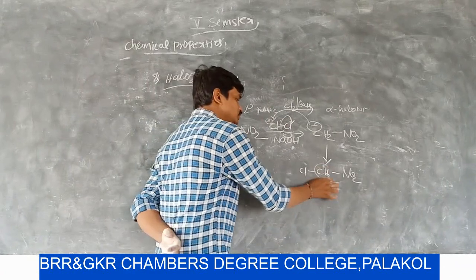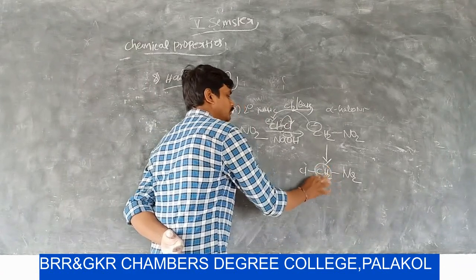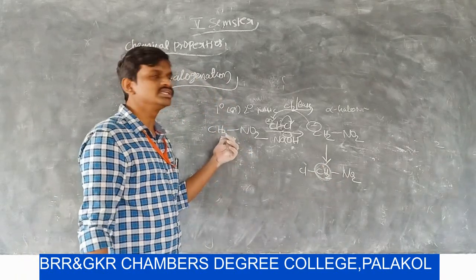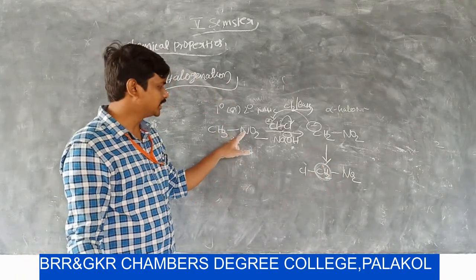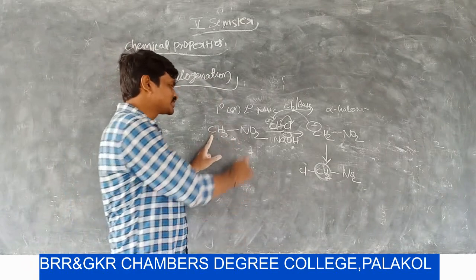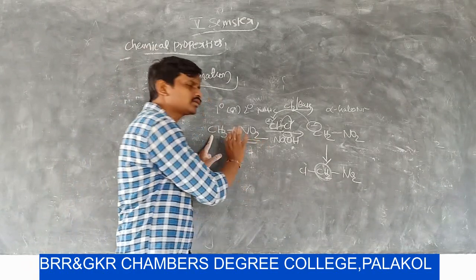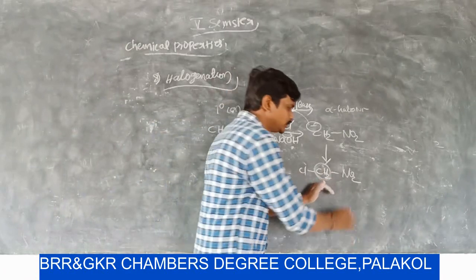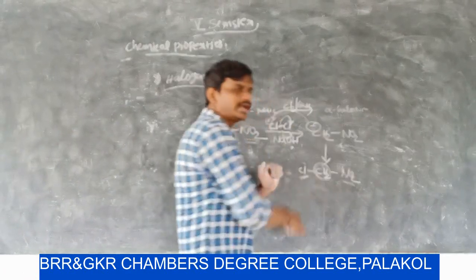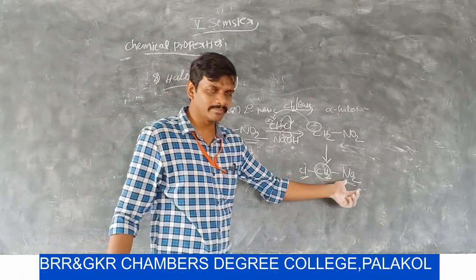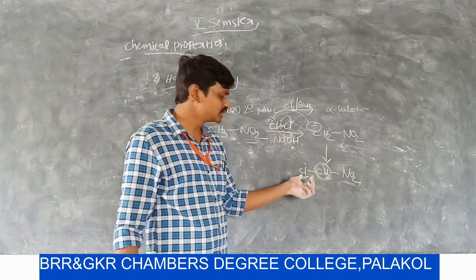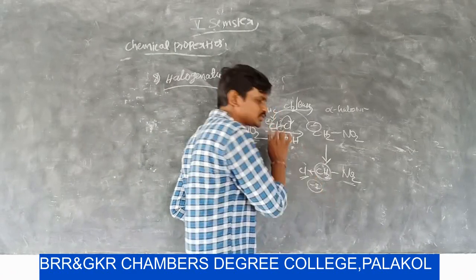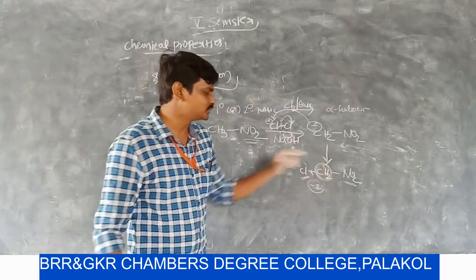Now these 2 hydrogens are more acidic than these hydrogens, because here this CH3 group is connected to one electron withdrawing group, but in this molecule the CH2 group is connected to an NO2 and one chlorine atom. Here NO2 is a minus M, minus I group. This chlorine is also a minus I group, so it also withdraws electrons from this carbon.